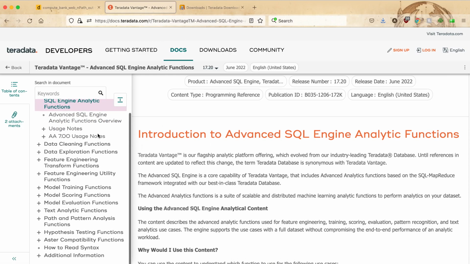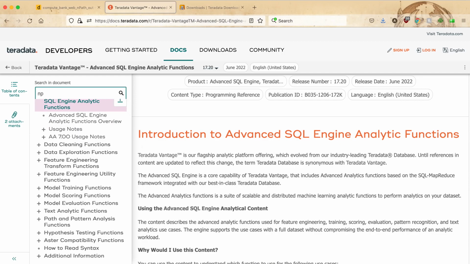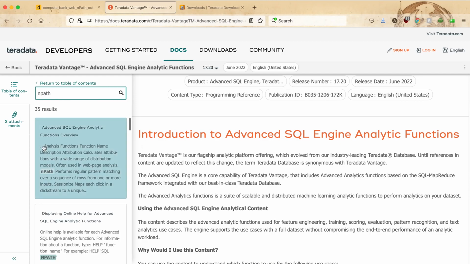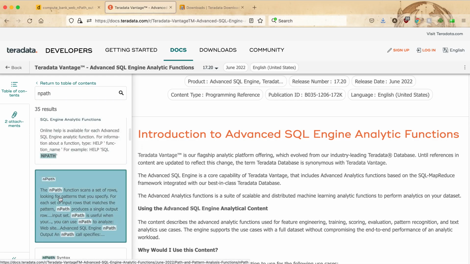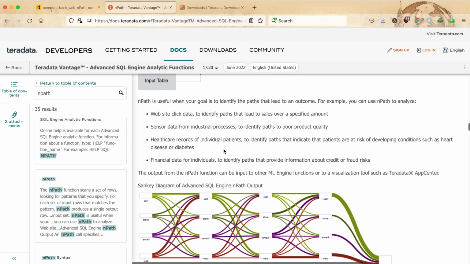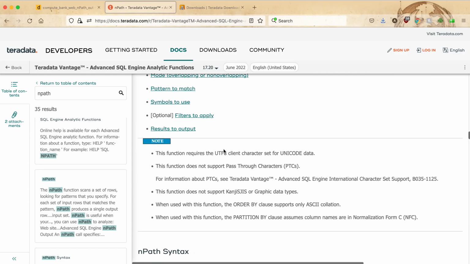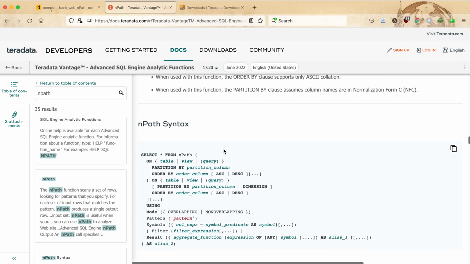For example, if you would like to locate the function you are looking for, in this case nPath, you could search for the results and look for the exact specification and syntax of nPath.